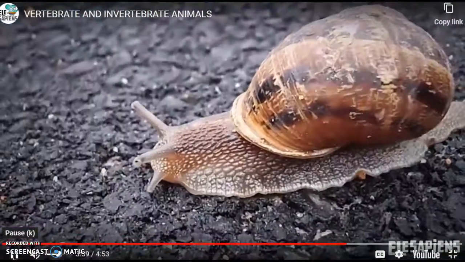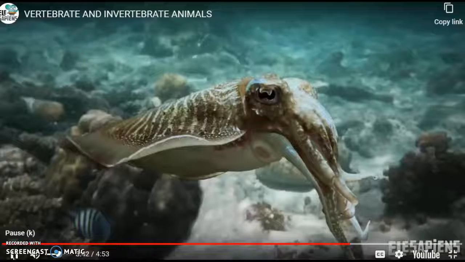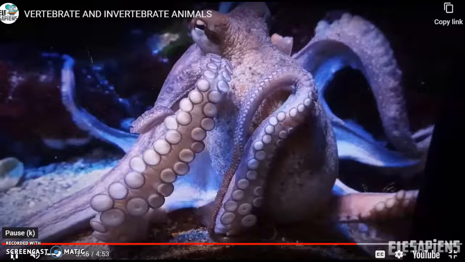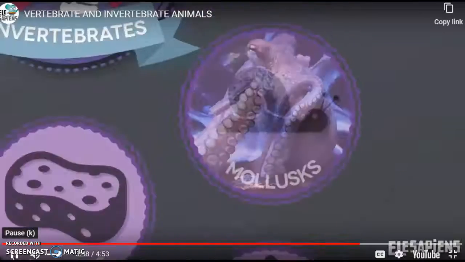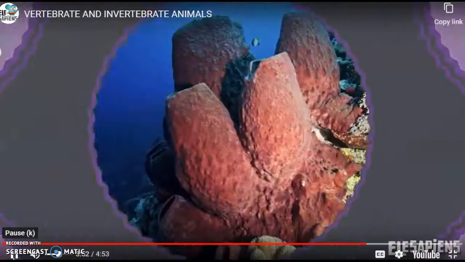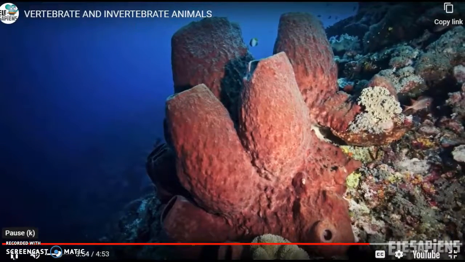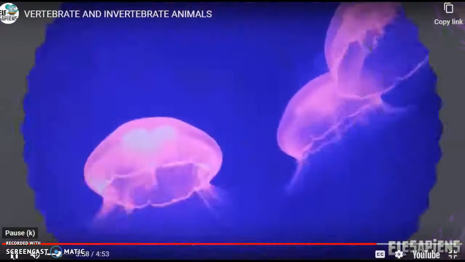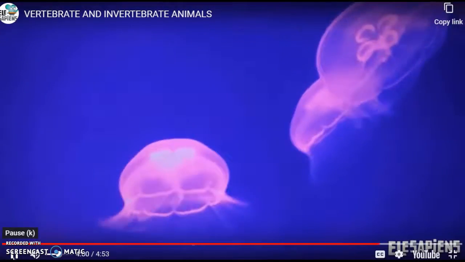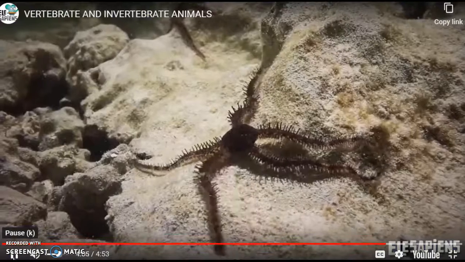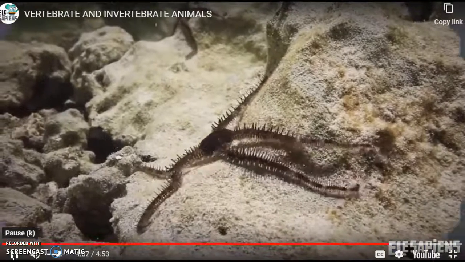Mollusks have a soft body. Some of them have a shell, and others have long tentacles. There are terrestrial and marine mollusks. Of the invertebrates that only live under the sea, the following stand out. Sponges that have a sac-shaped body and are not mobile. Jellyfish that have tentacles that move around freely. And starfish that drag their bulky body along the seafloor.